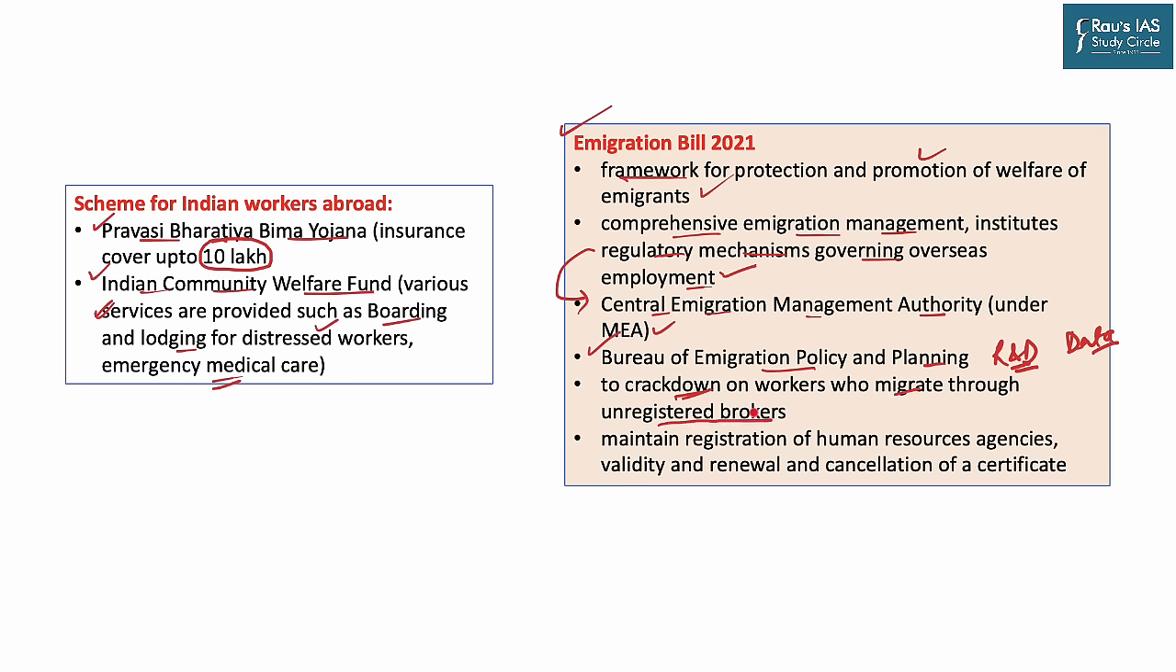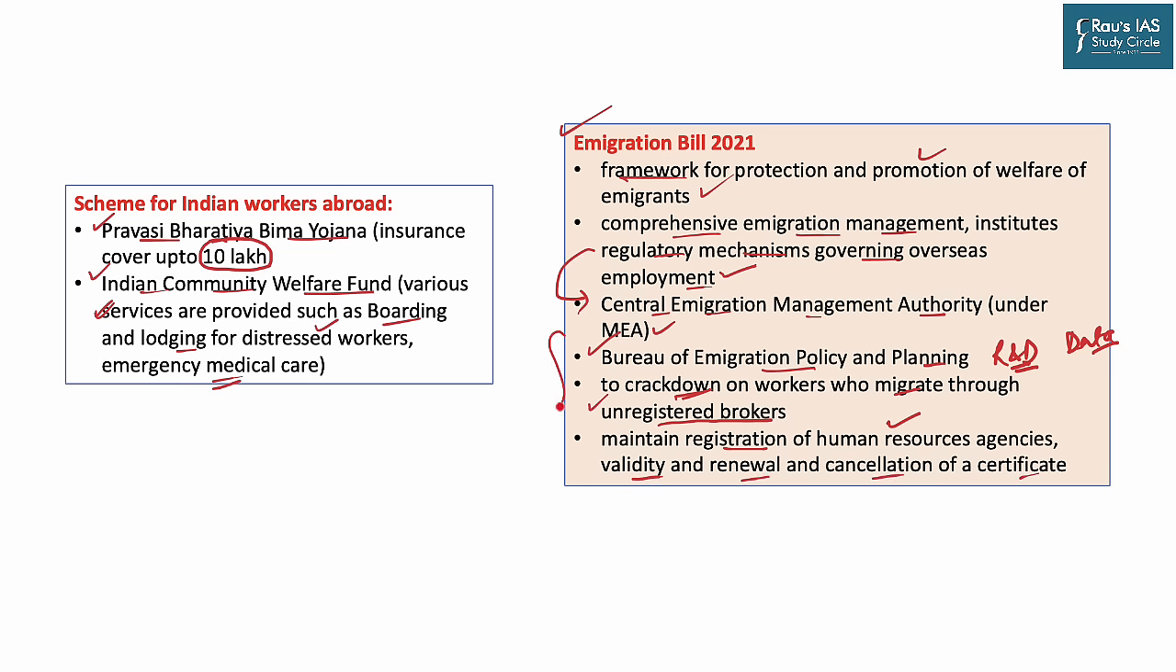So if a laborer is going outside India through an unregistered broker, the government is not looking after their welfare, because they are following an unorganized and cheating way to go into other countries, and it is most likely that they are going to end up in the wrong direction. They are going to end up in illegal activities. And the last one is that the government is looking to maintain the registration of human resource agencies, their validity and renewal, and the cancellation of the certificate.